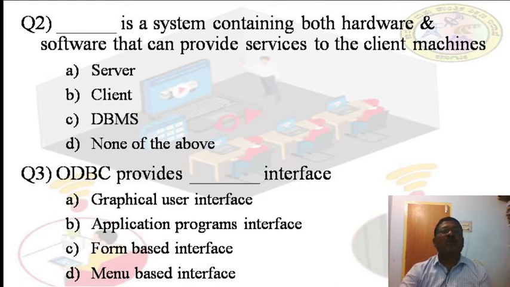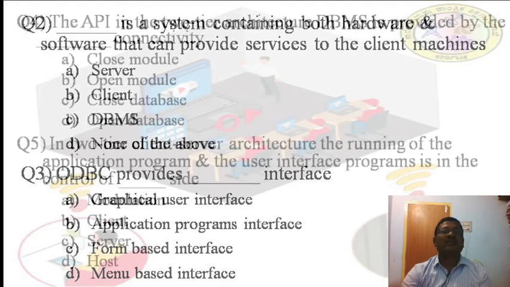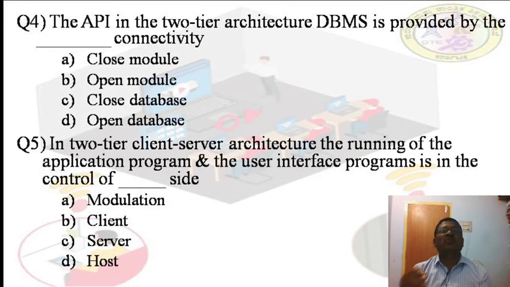And ODBC provides what type of interface? Just guess the answer, please. And the API in the two-tier architecture DBMS is provided by the dash connectivity, whether it is closed model connectivity, open model connectivity, closed database connectivity or open database connectivity. The answer is obviously open database connectivity.